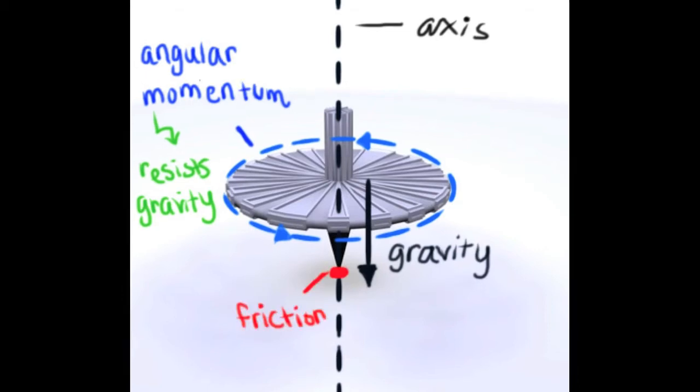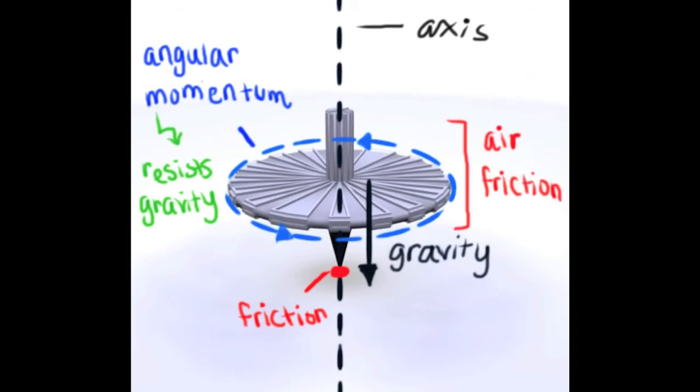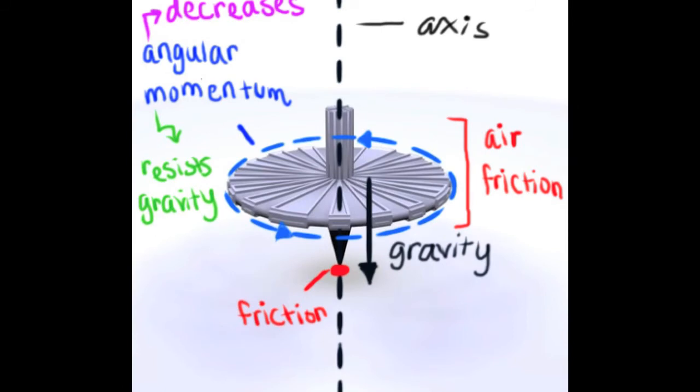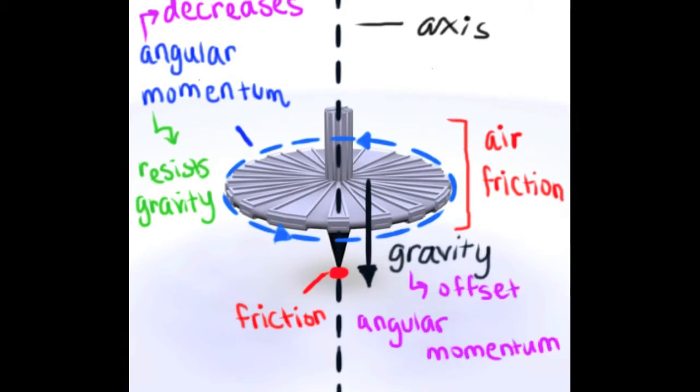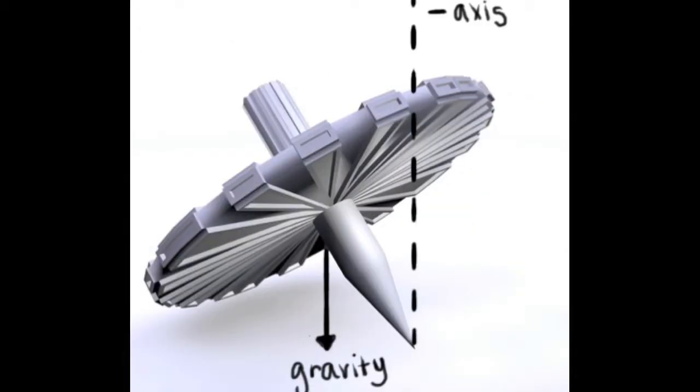However, friction is present on the point of contact with the ground and in the air. The top's angular momentum begins to decrease due to this resistance, and now gravity can start to pull the top down by offsetting the angular momentum. That would look something like this.